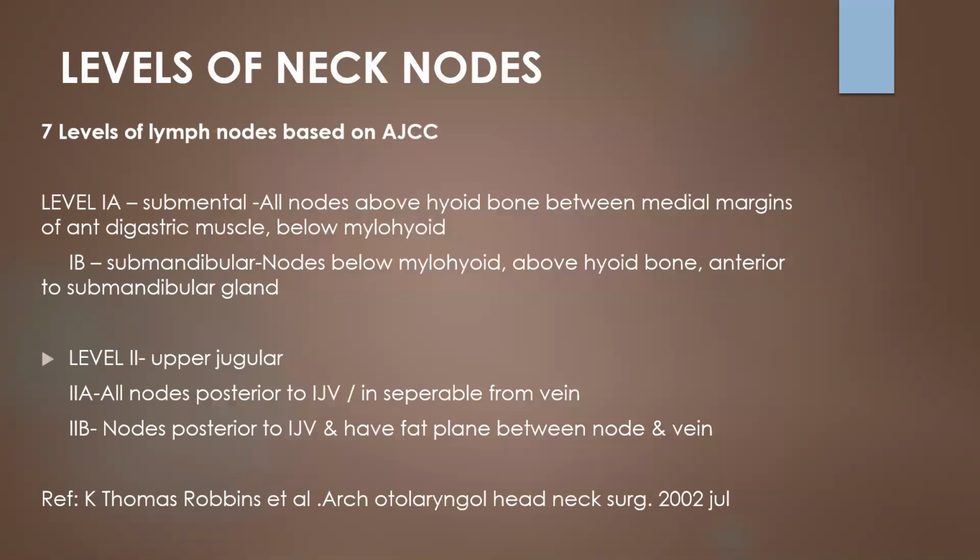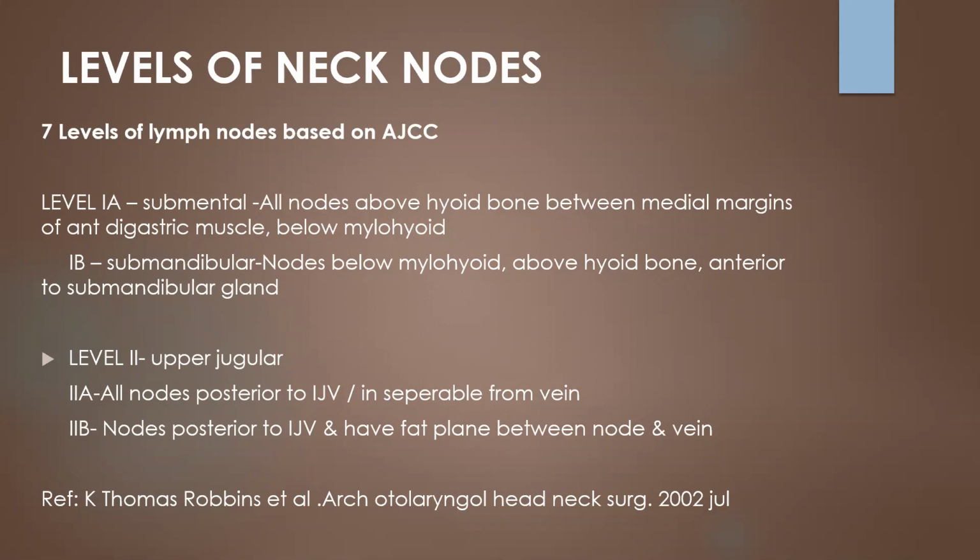So coming to the levels of lymph nodes, there are seven levels. So level 1 is of level 1A and 1B. 1A is called submental nodes and 1B is the submandibular group. Submental nodes involve all nodes above the hyoid bone, that is, between the medial margin of the anterior digastric muscle below the mylohyoid, and 1B is the submandibular nodes below the mylohyoid muscle.